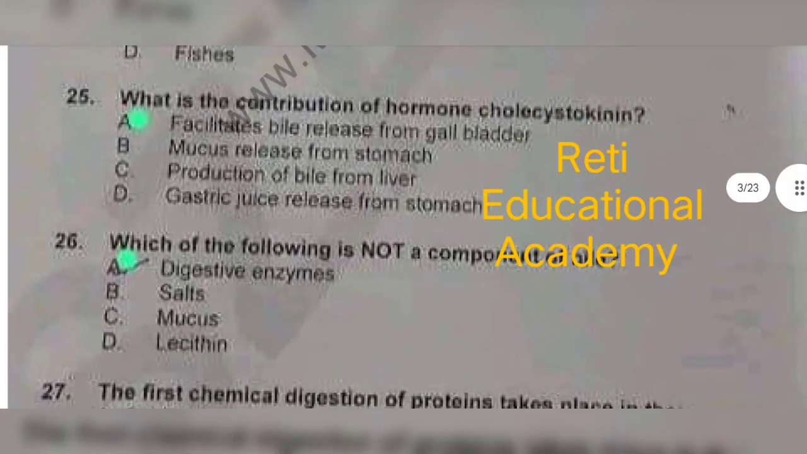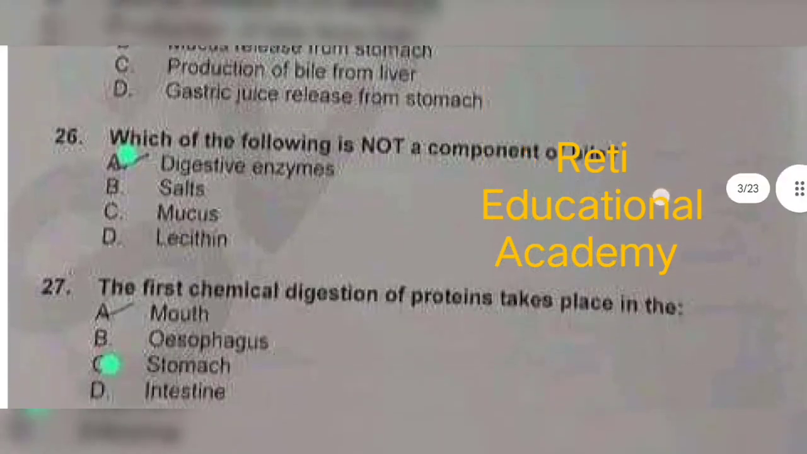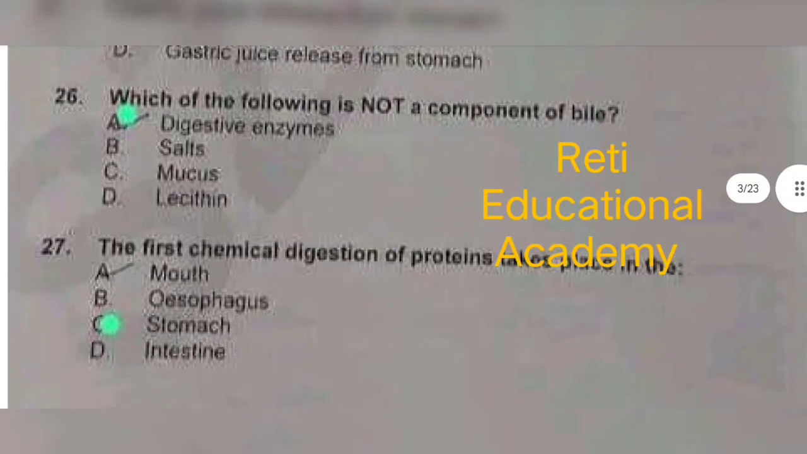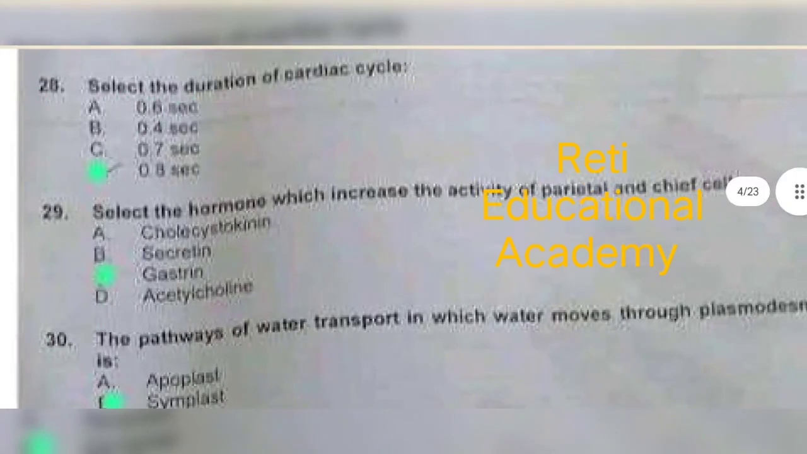Question number 26. Which of the following is not a component of bile? The correct answer is A, digestive enzymes. Question number 27. The first chemical digestion of proteins takes place in the stomach. Question number 28. Select the duration of the cardiac cycle, and the correct answer is 0.8 seconds. Question number 29. Select the hormone which increases the activity of parietal and chief cells, and the correct answer is gastrin.